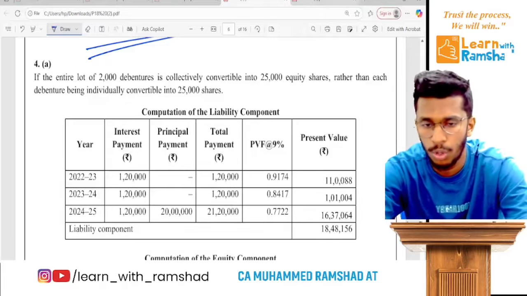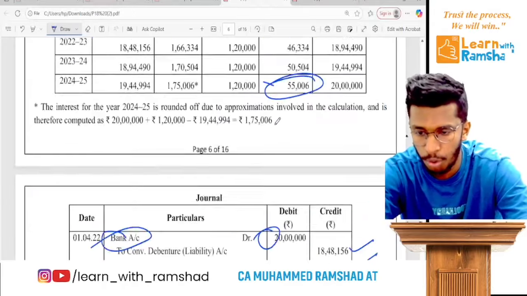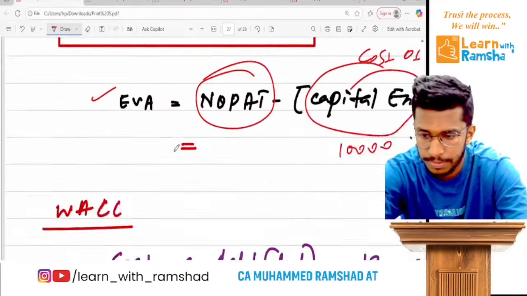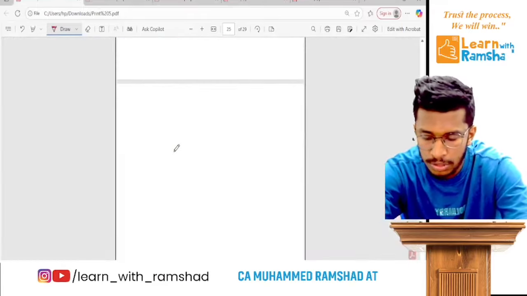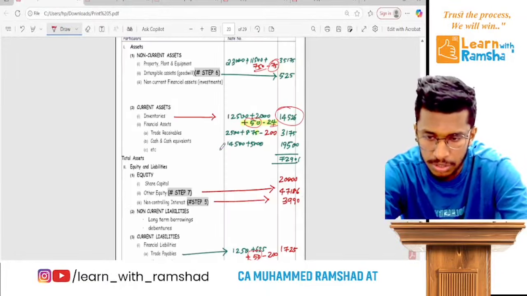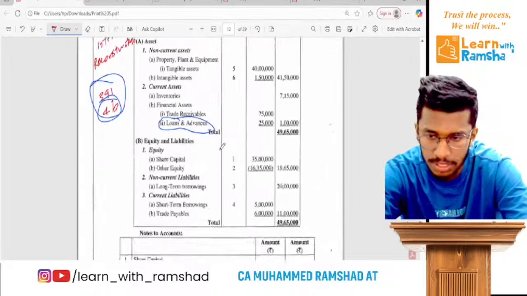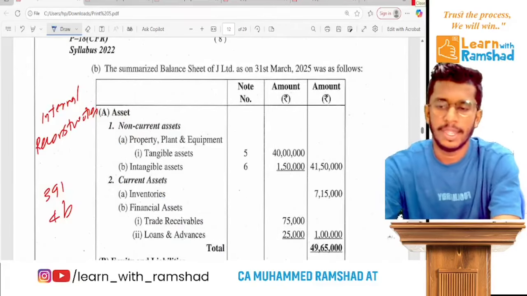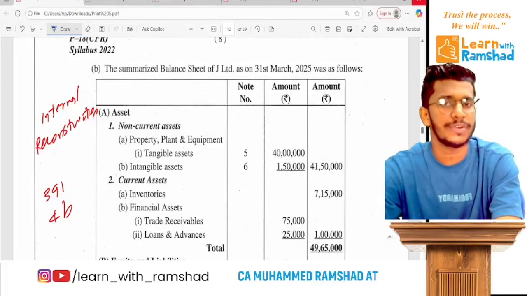Now we have to go to the next question, which is actually related to 4B. Actually related to internal reconstruction, I think. Ready? So yeah, there's a question, so we'll see. Okay, now let's do the question which is 4B. Ready? Internal reconstruction related question.